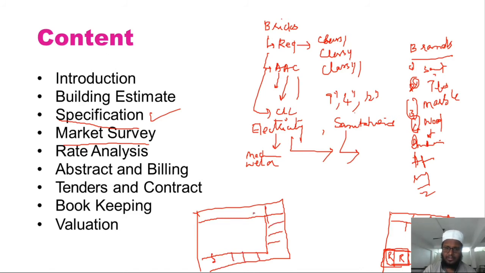If somebody is constructing a residential building in this locality, it may lead to a big problem to the people who are staying in this residential building.